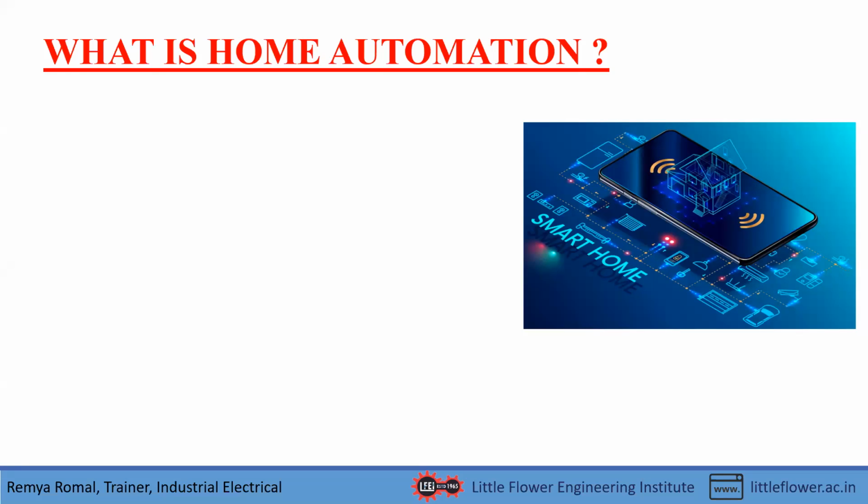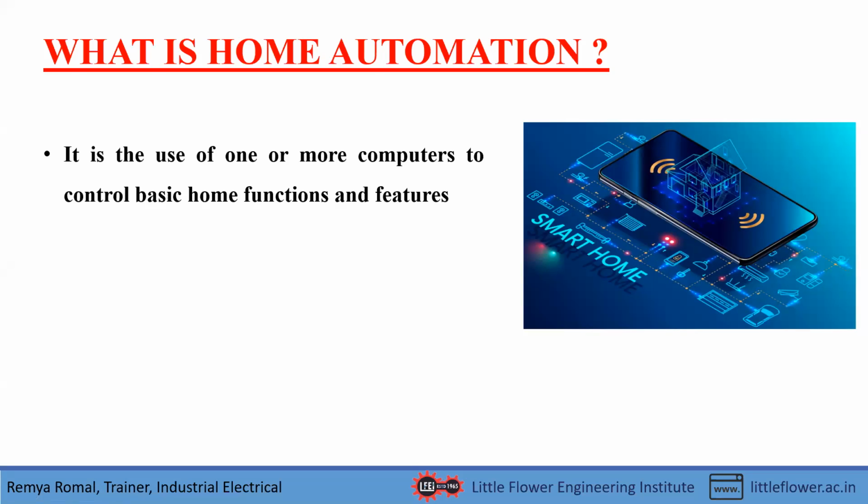So what is home automation? Let me give you a definition. It is the use of one or more computers to control basic home functions and features. That means the entire home's functions, including automatic control of all equipment, light loads, temperature control, etc., can be done by use of home automation. And it can be done automatically and also remotely. That means in automation, the person does not require any human intervention. The entire control can be done both automatically and remotely.